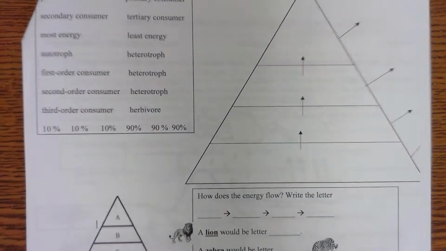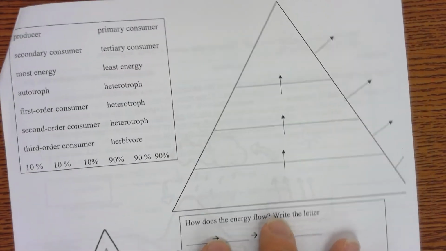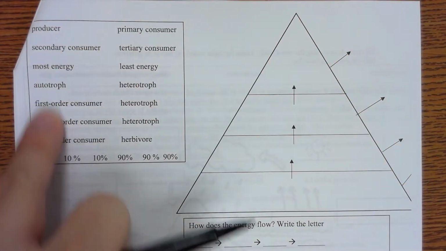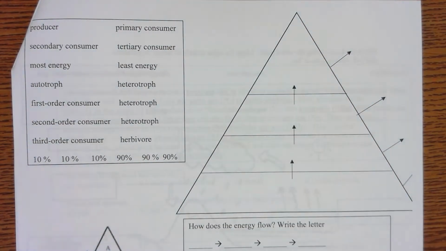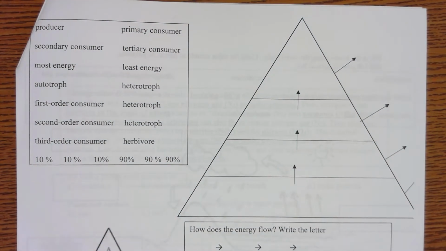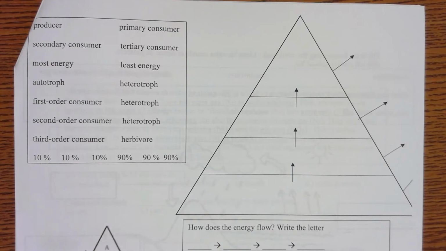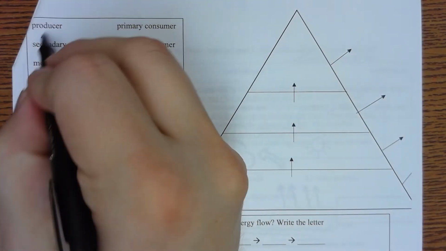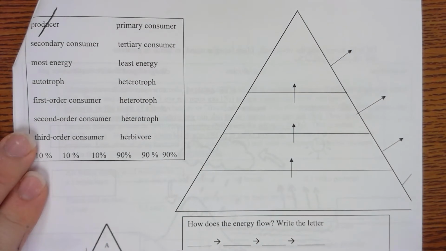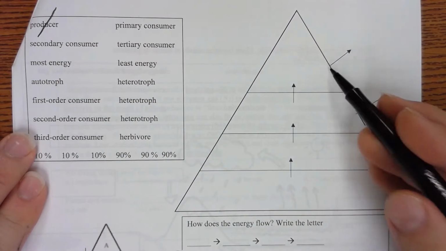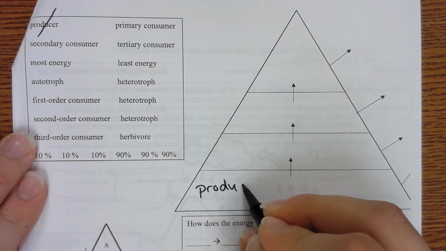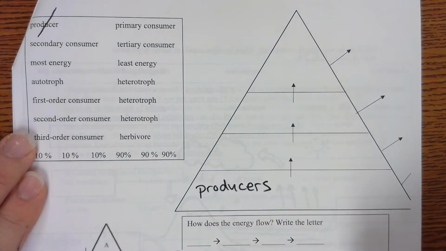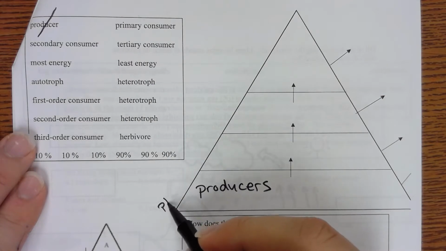Alright, energy pyramid. Okay? Try to put all of these words somewhere on here. If you want, you can push pause and do this by yourself and check your answers later. Okay, producers. Where do I put producers? Producers go at the bottom level. Okay, this is the plant level.